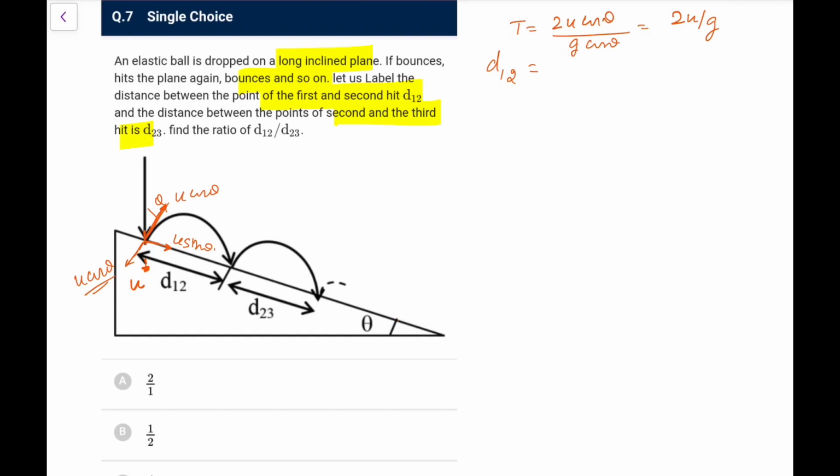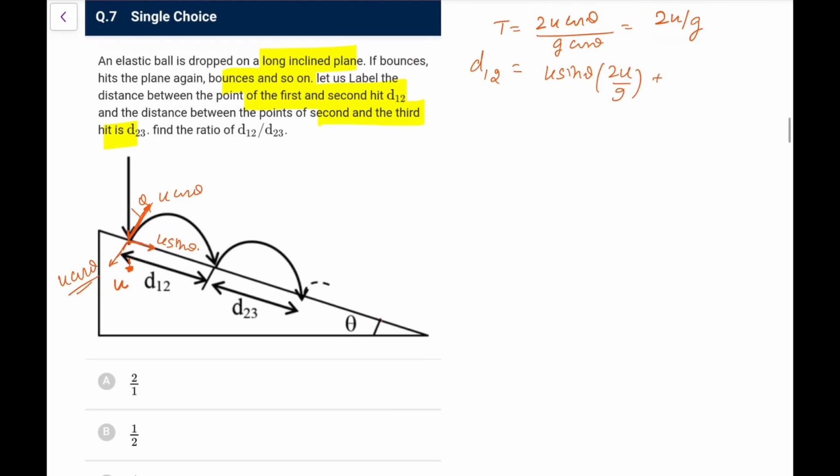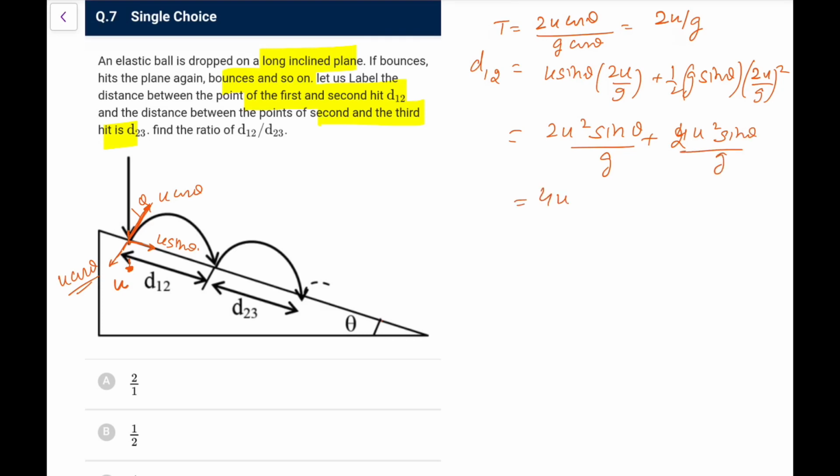With time 2u by g, d1,2 would be u sin theta into t, that is 2u by g, plus half g sin theta, because acceleration would be g sin theta, into t square, that is 2u by g whole square. So what is 2u square sin theta by g, and it becomes again 4u square, and it will become 2u square sin theta by g. So it would be 4u square sin theta by g. This is the distance d1,2. I can get it here.